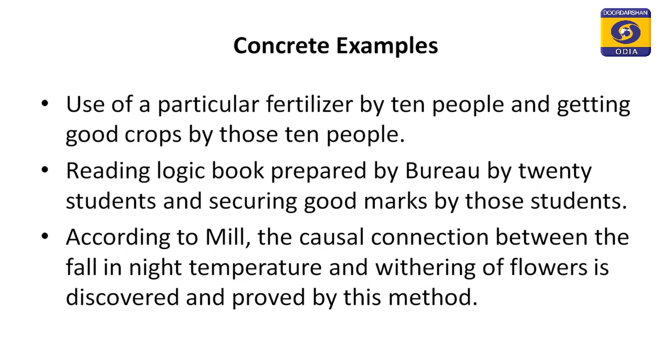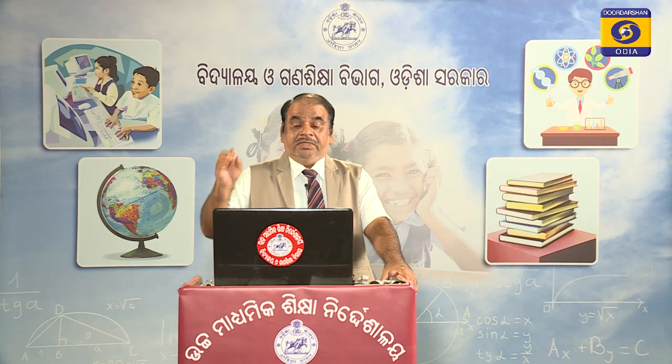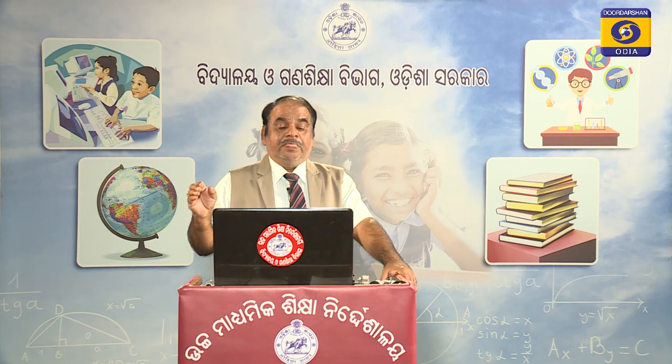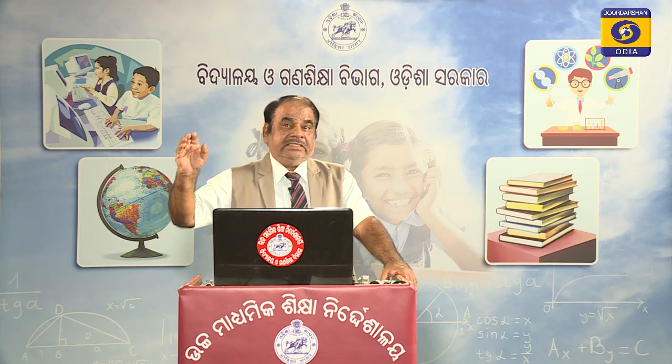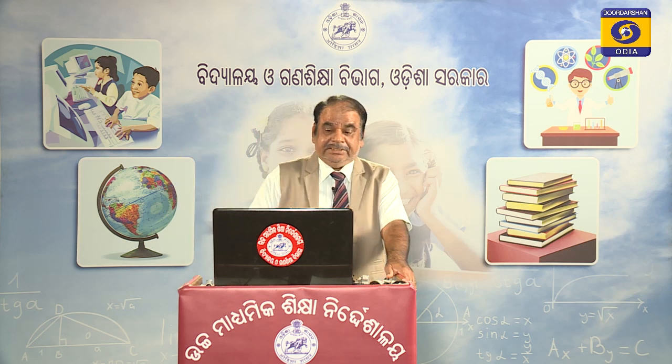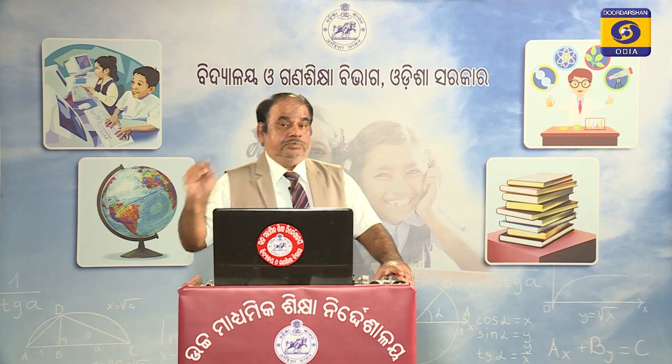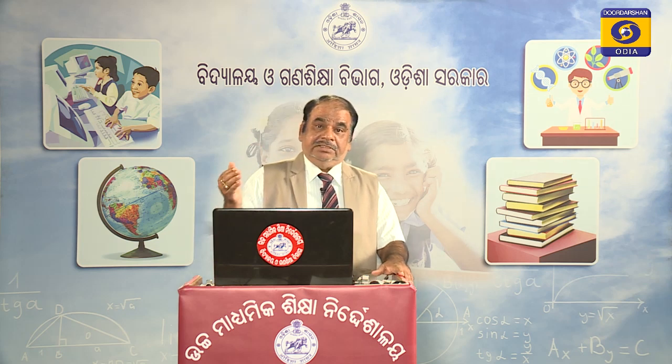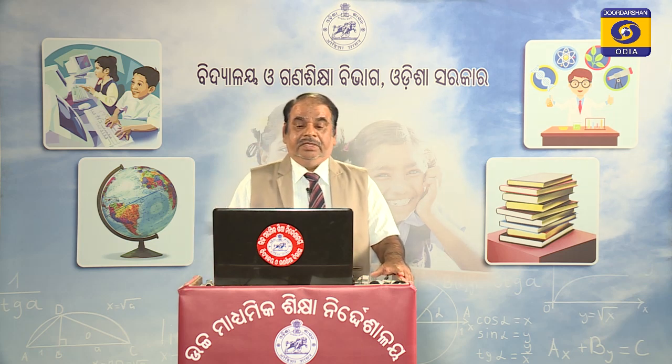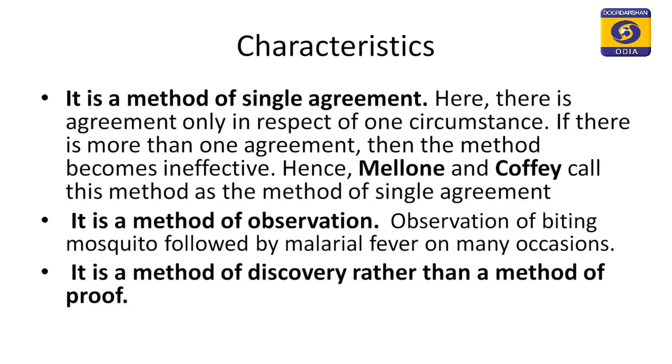According to Mill, the causal connection between the fall of night temperature and withering away of flowers is discovered and proved by this method. Mill has pointed out that the withering away of flowers at the time of fall of temperature in the night has been proved and also discovered by this method of agreement. Now, what are the characteristics of this method? It is important to know the characteristics of this method.